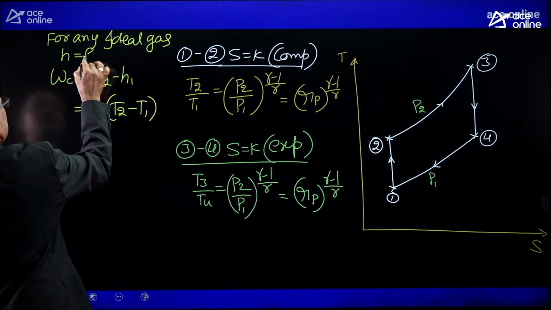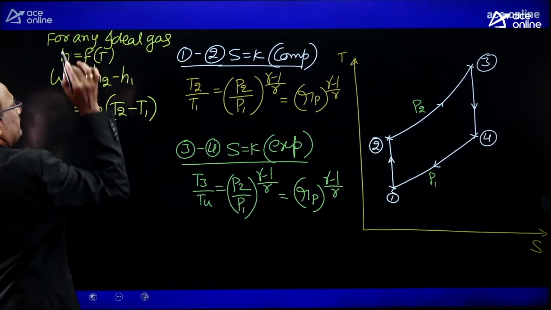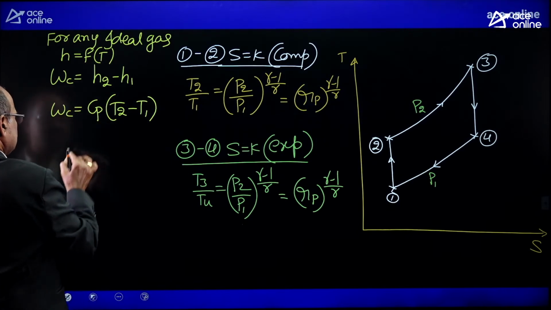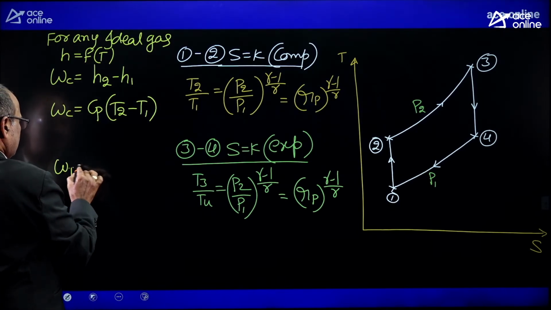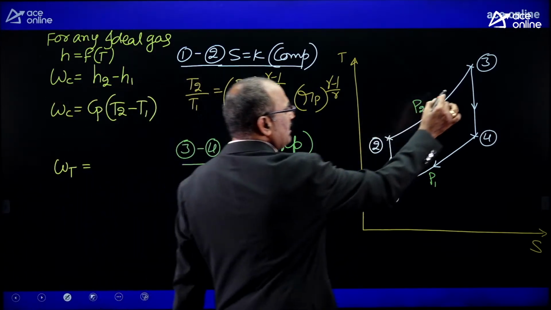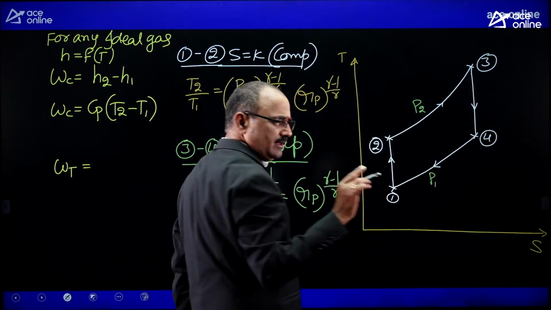So this is the work required for the compressor. Similarly, the turbine work: the turbine is also a steady flow device, and it also works reversibly and adiabatically.